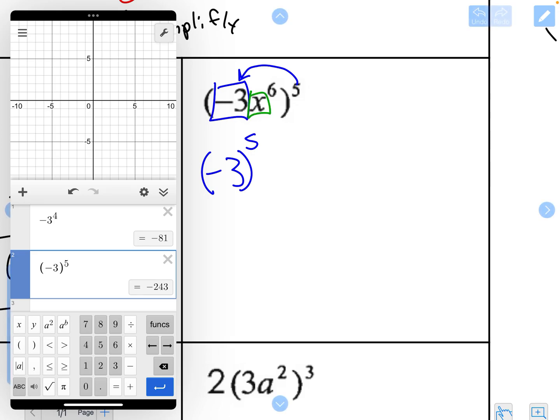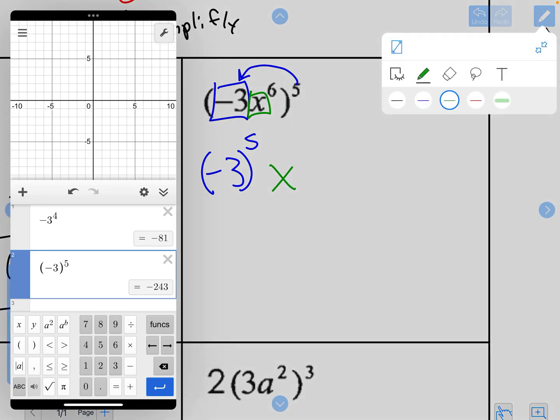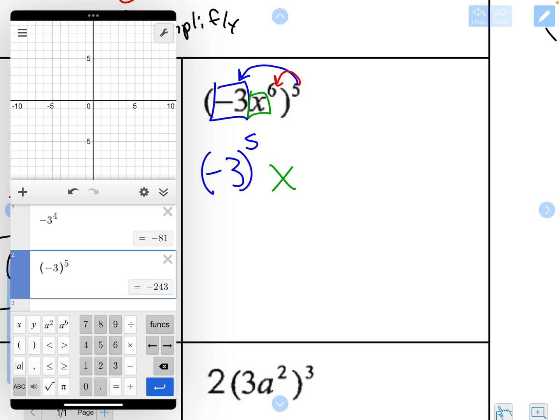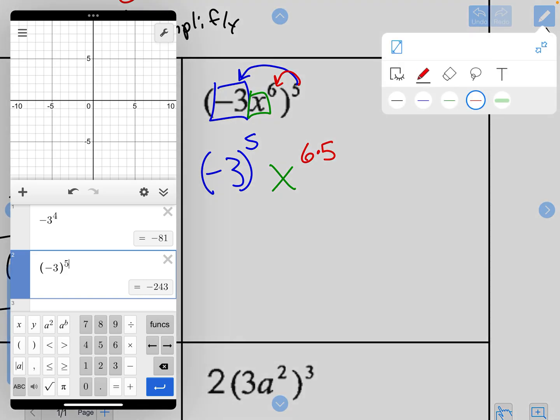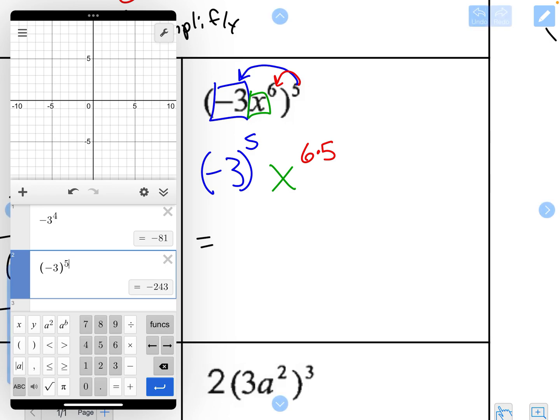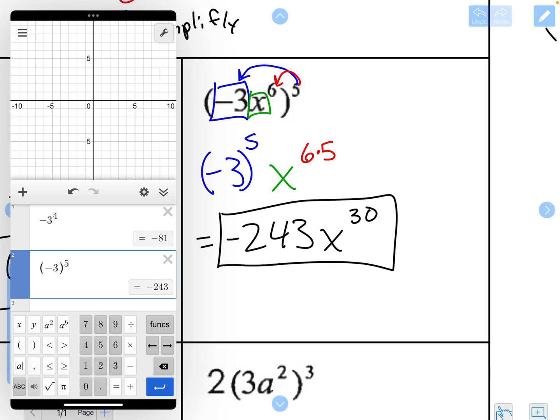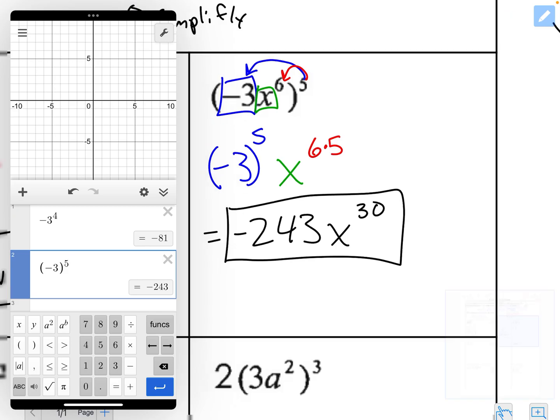So then I need to write down my base, and then I need to multiply my exponents, 6 times 5. So negative 3 to the 5th is negative 243. I need to write down my x, and then 6 times 5 is 30. And that is my simplified expression.